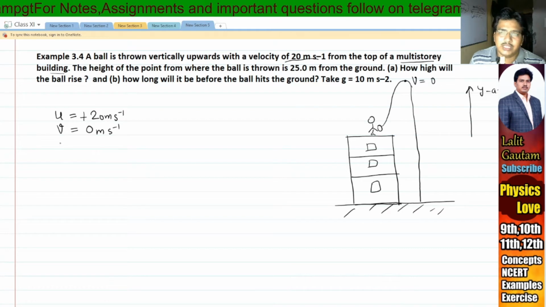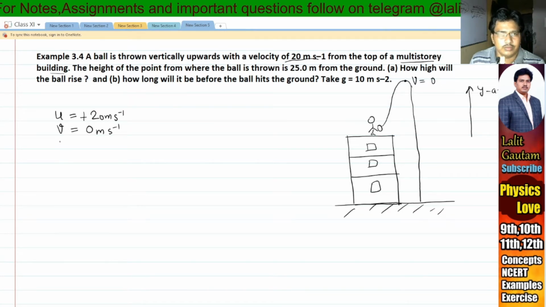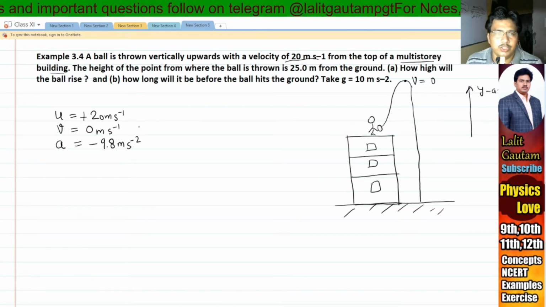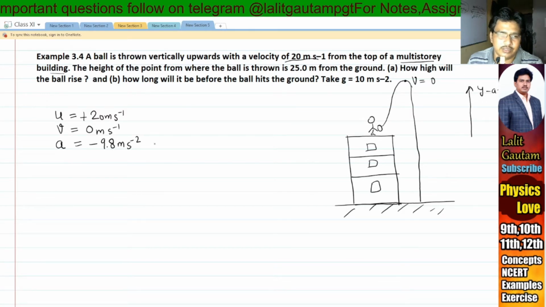Now acceleration due to gravity, because this is a kind of free fall and in free fall motion we consider acceleration due to gravity. So I take here a is equal to minus 9.8 meter per second square. To simplify the calculation, you can also consider it as minus 10 meter per second square.